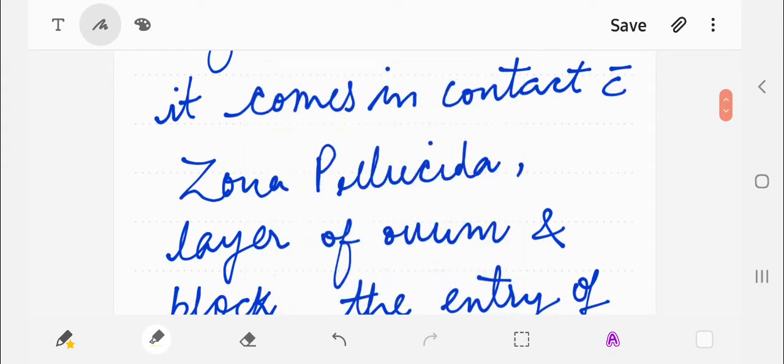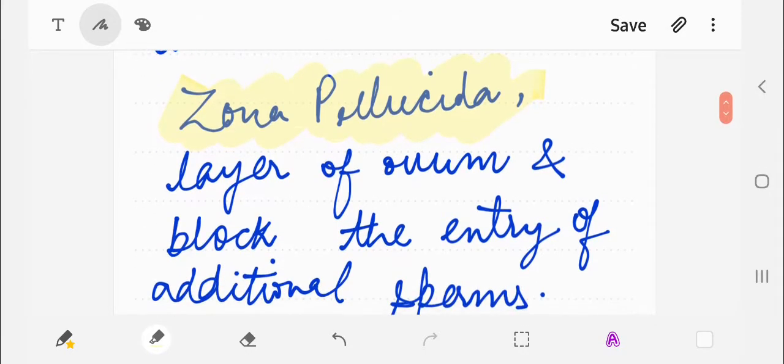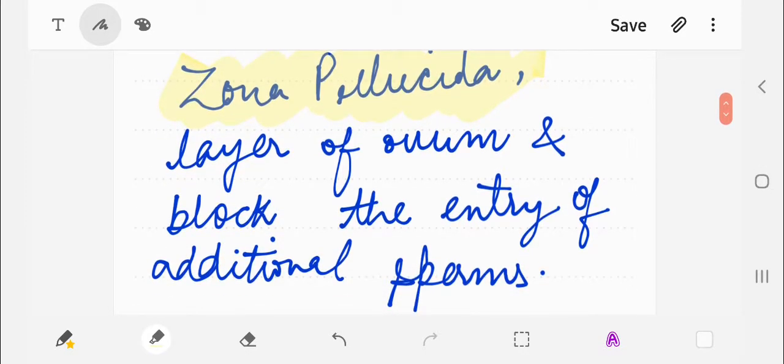As the sperm come in contact with the ovum, there is a change. What changes are there? They block the entry of additional sperms, meaning only one sperm is going to contact one ovum.